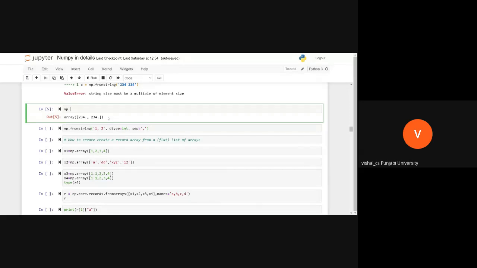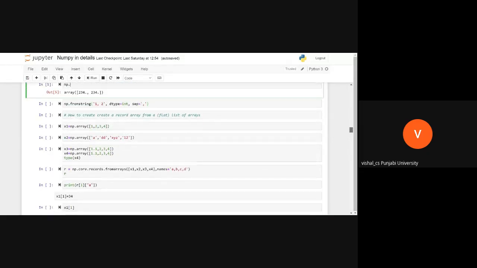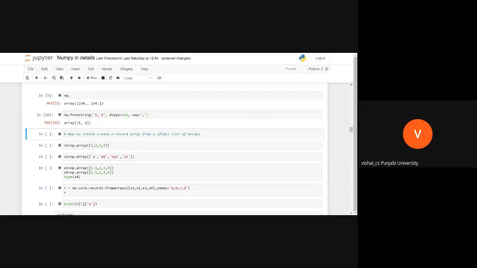Usually nowadays every language has these things. So see, now what I am doing here, I am creating an array from a string, but here what is the separator? What separator am I saying? I am giving the separator as comma.